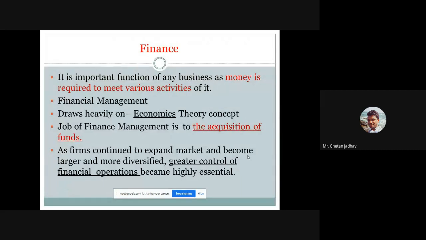Then, as firms continue to expand in the market, your organization is ready to expand in the market, in industry. So you have to think large, or you have to make some greater control over your financial operations. It means you have to make a plan for investing in the market, as well as focus on the funders also.